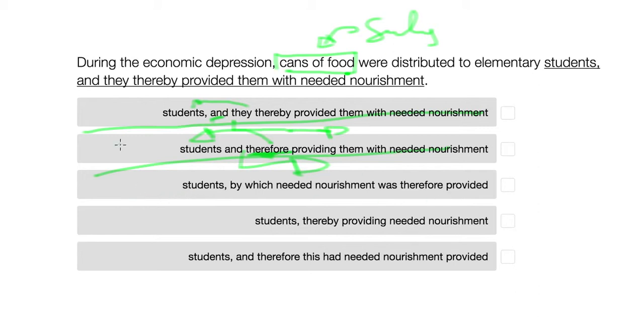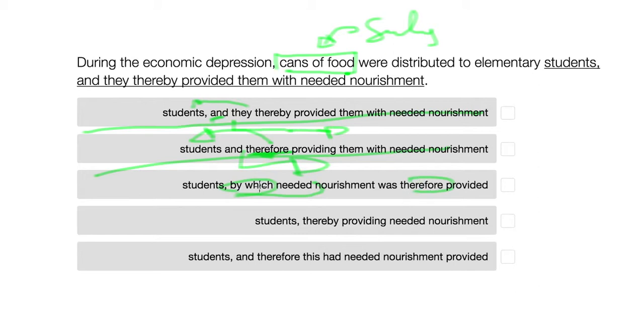The third option. During the economic depression, cans of food were distributed to elementary students, by which needed nourishment was therefore provided. This would make sense. However, we've got "by which needed nourishment", and then "therefore". And we're using too many words here to express the idea. If you had "students by which needed nourishment was provided", that would be a better way.